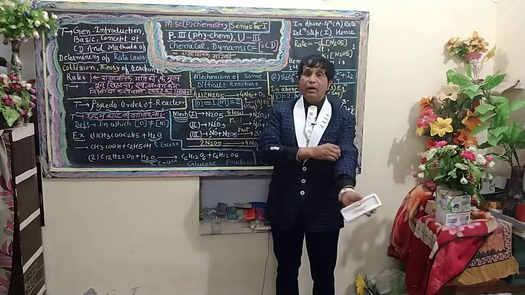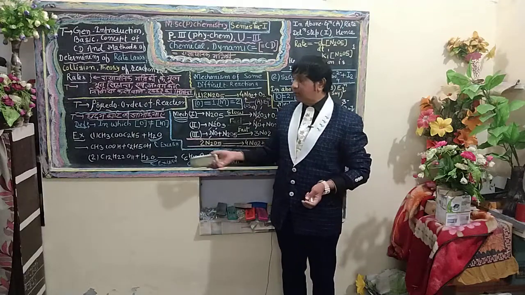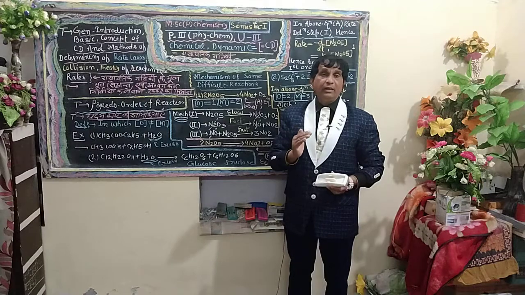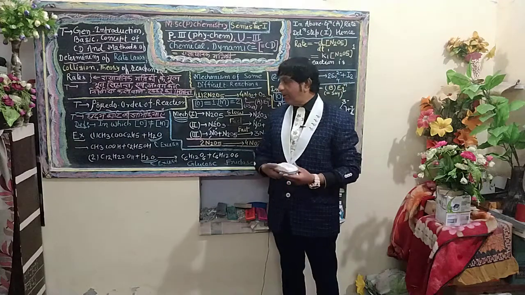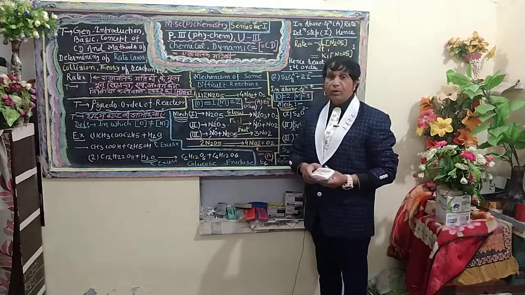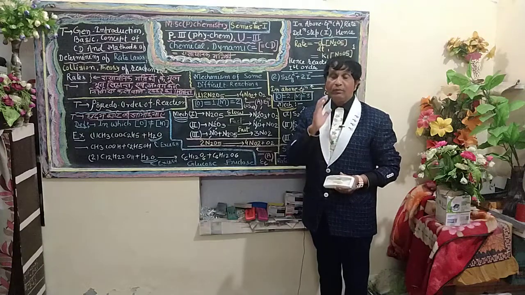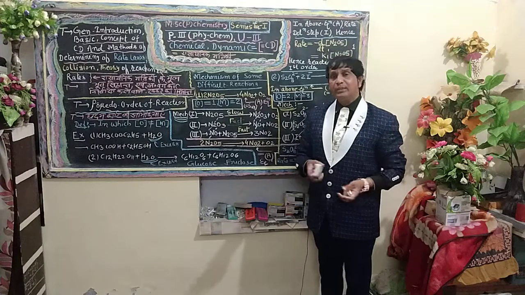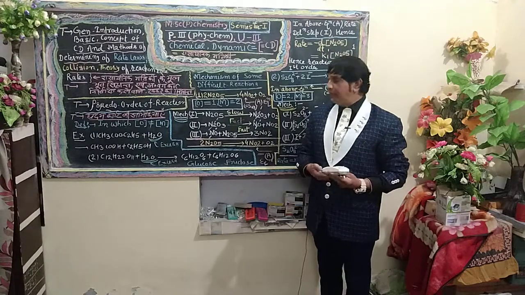The similar case I would now like to explain to the students: inversion of sugar. In other words, sucrose is hydrolyzed to produce 1 mole of glucose and 1 mole of fructose. The same chemical kinetic theory is applicable here.